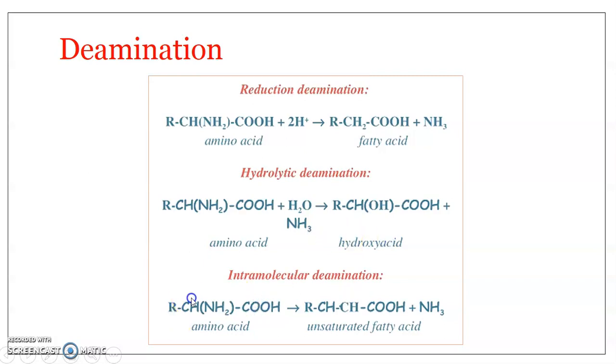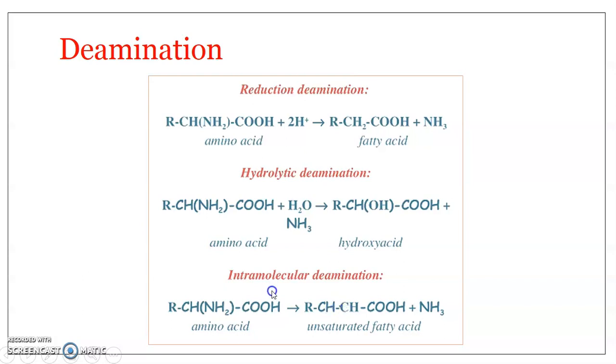Intramolecular deamination, here again the amino acid. Ammonia is released, NH3, right? So here a double bond is formed, CH double bond CH, so it becomes unsaturated. It is a fatty acid because it has a COOH group at the end, and it is unsaturated because there is a double bond, CH double bond CH.